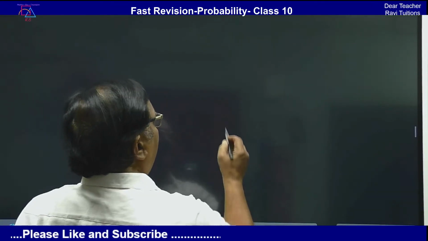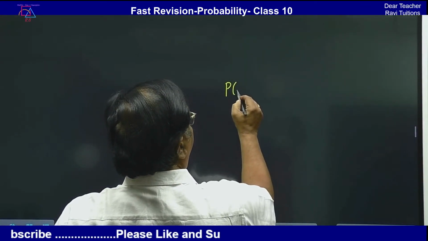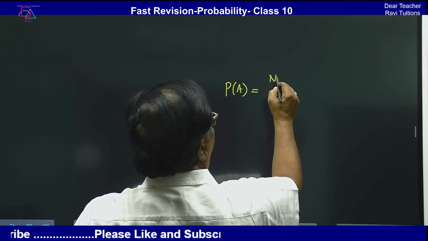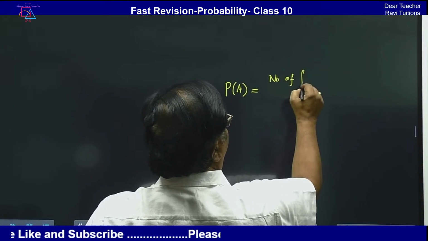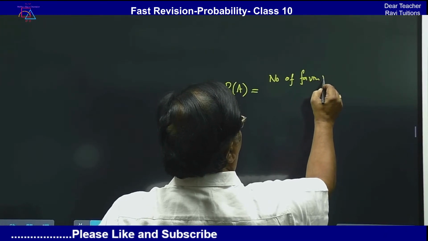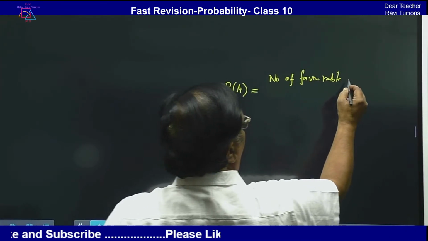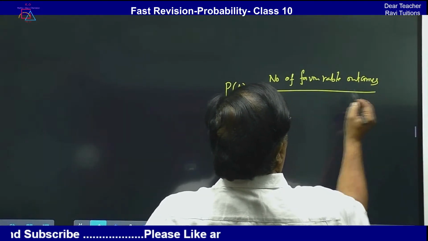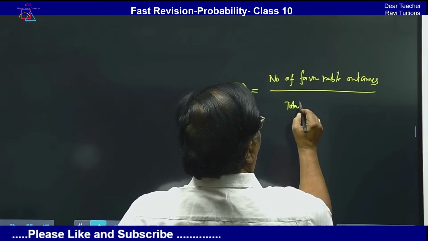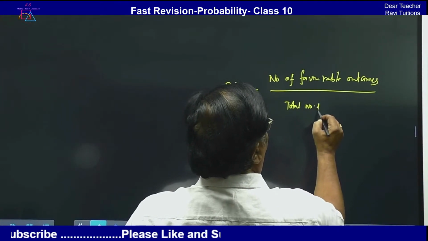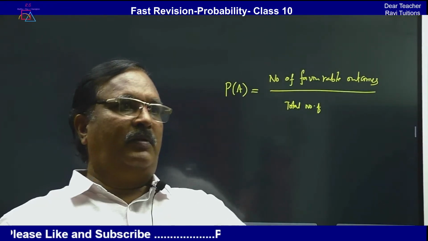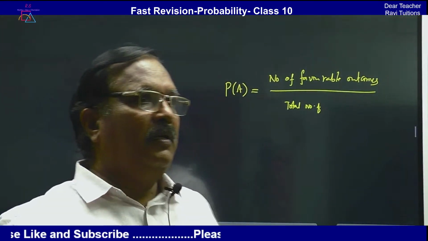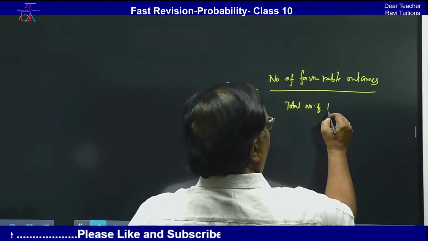Now probability of an event is equal to number of favorable outcomes over total number of possible outcomes.